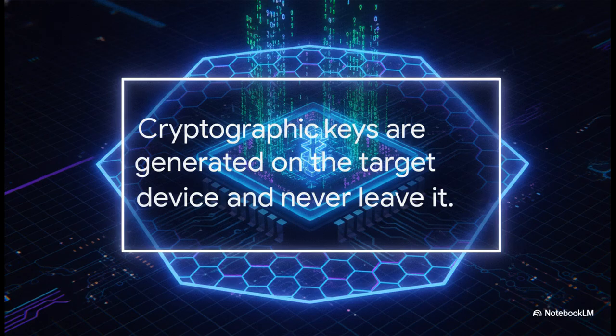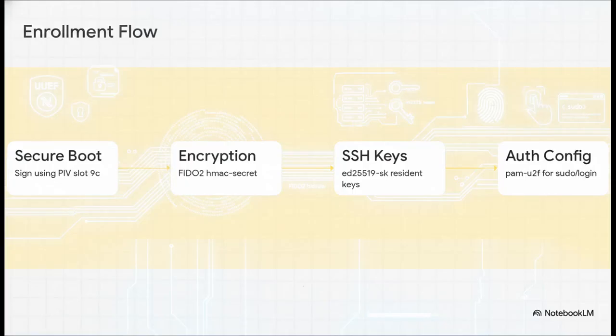yubiOS ships a minimal disk image. All the remaining partitions are created and encrypted locally by systemd-repart running straight from the initrd on your very first boot. The cryptographic key material for the root file system is generated directly on the target device, and it never ever leaves it. So on that first boot, an enrollment wizard runs automatically on TTY1 to establish the trust chain.